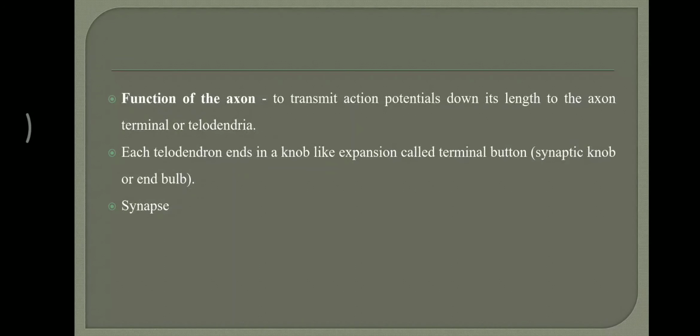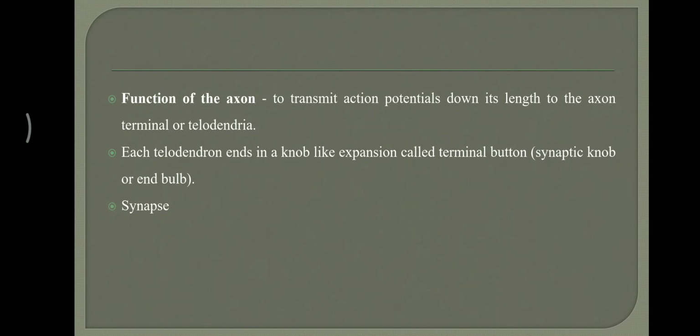Telodendria is the plural, telodendron is the singular. Each telodendron ends in a knob-like expansion called terminal button.